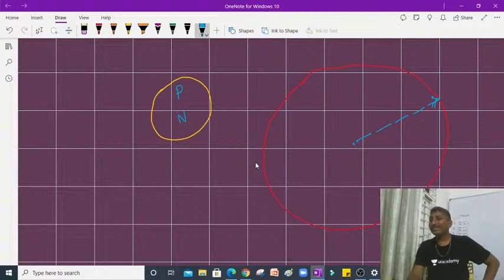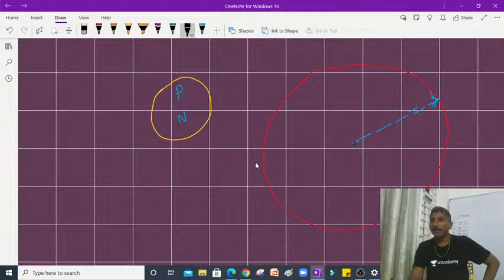That ink dot size is the size of the nucleus. The circumference of the circle is the atomic radius, not the nuclear radius. The atomic radius extends till that circumference, whereas the nucleus is present at the central spot.